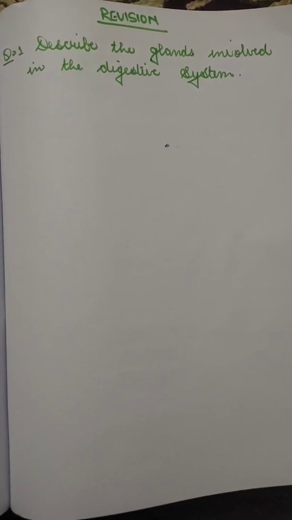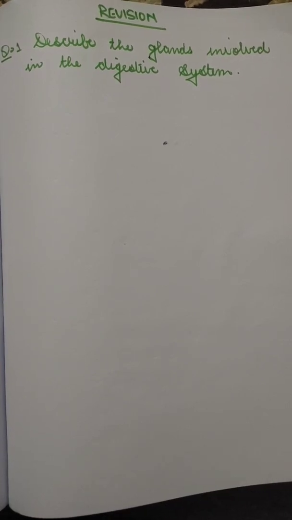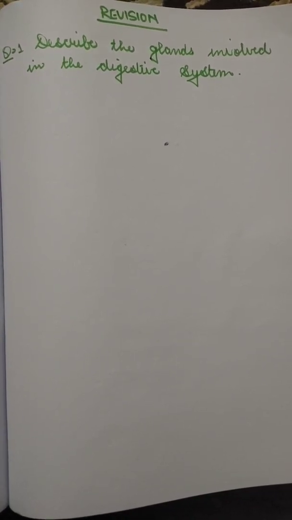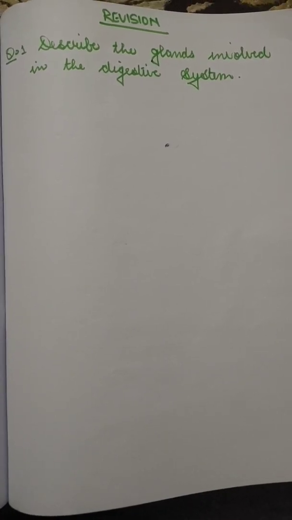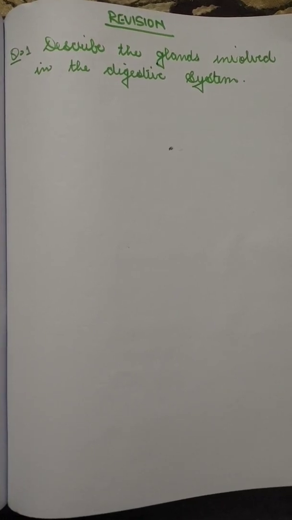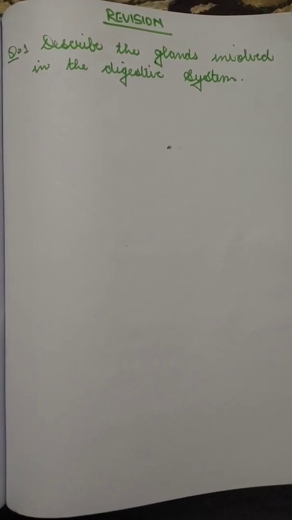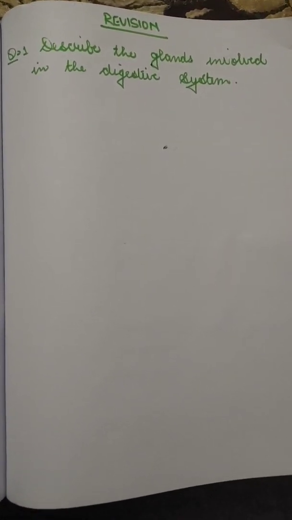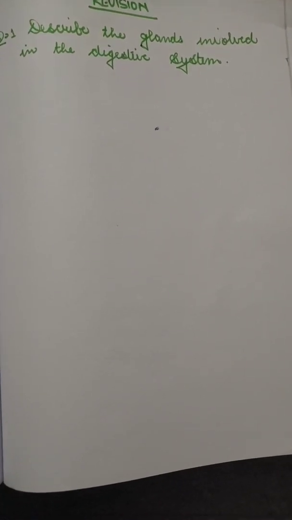So today we're going to do a revision of chapter number 6 and chapter number 8 of our biology portion. In today's lecture, we will be doing some questions and learning how to write the answers to those questions. Now we'll start with the first question: describe the glands involved in the digestive system.